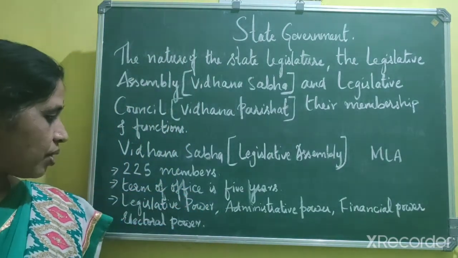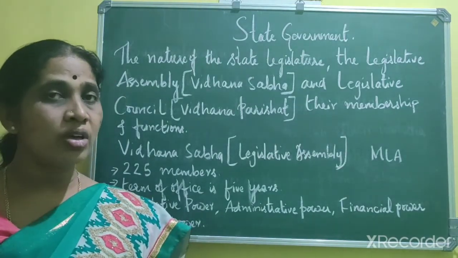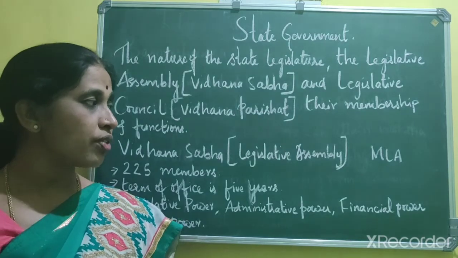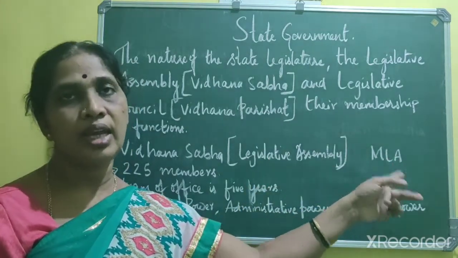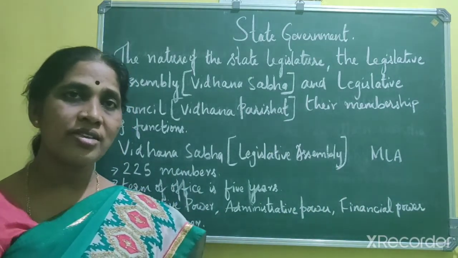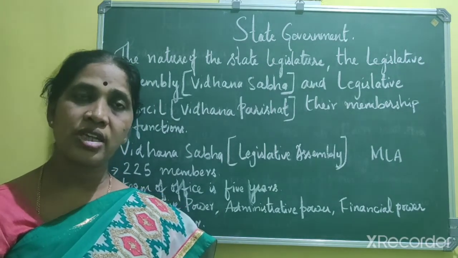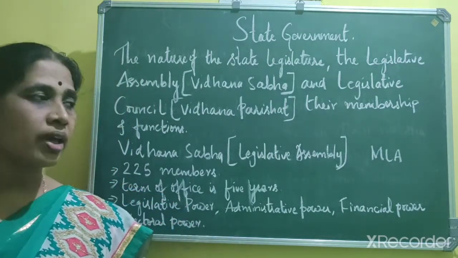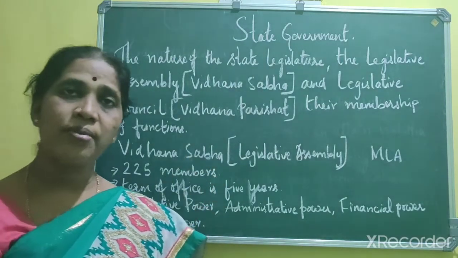Now let us see about the powers and functions of the legislative assembly. What are the powers and the functions of the members of the legislative assembly, that is your MLA? Okay, first power, that is the legislative power. As the name itself says, a legislature is a law making body. So the legislature makes the law. Okay, so the first power of the legislative assembly is the legislative power.